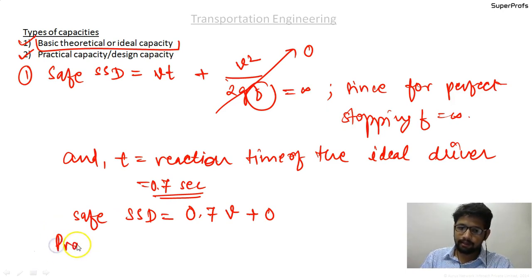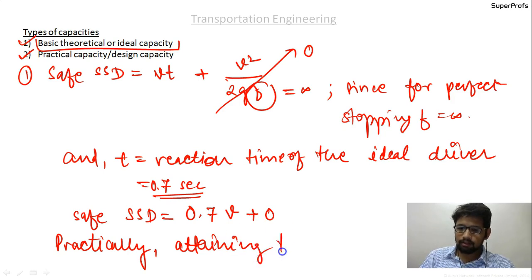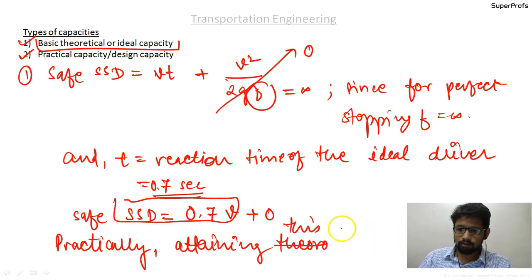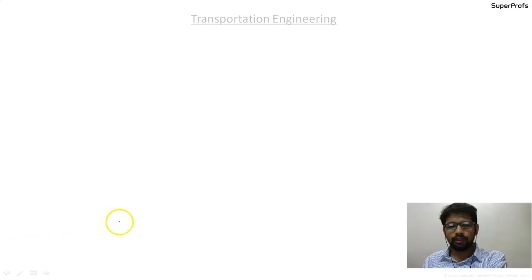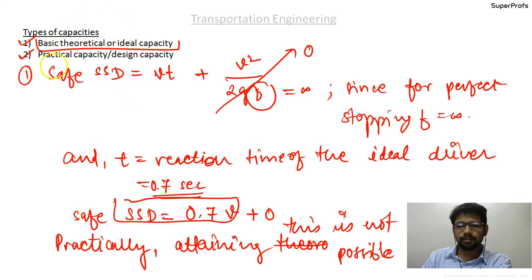Please write down that practically attaining the theoretical capacity, that means this SSD value, is not possible. So we will now discuss what happens in the practical capacity or the design capacity, or only it is called the capacity.